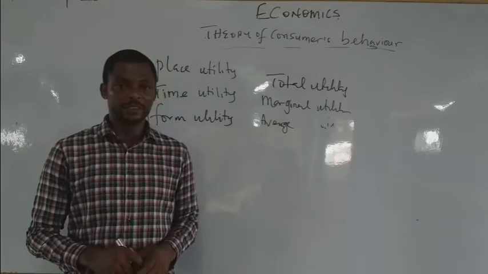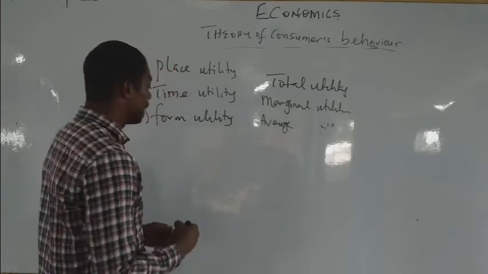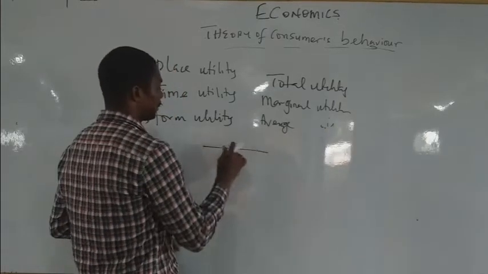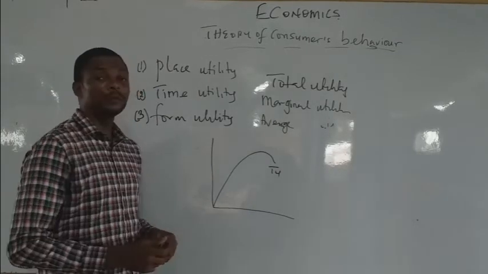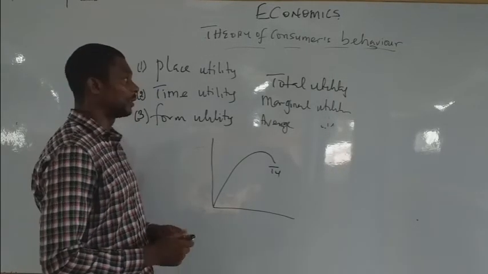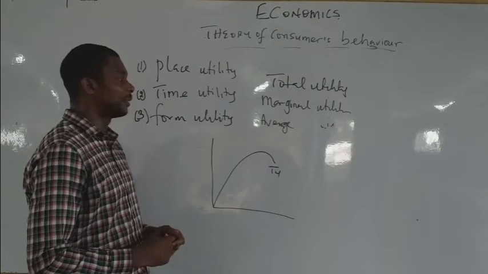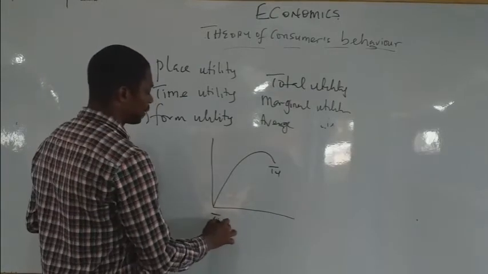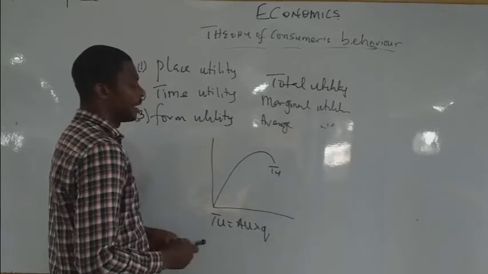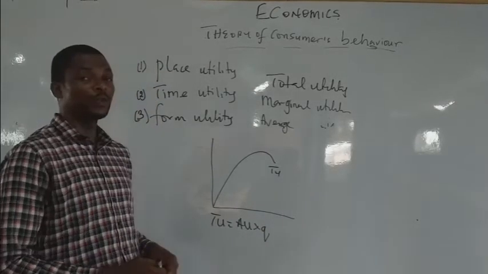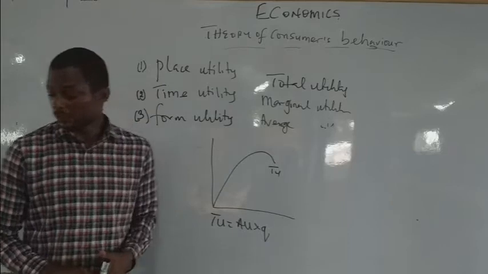Total utility. Alright? Now how is it done? You observe that that's the total utility. Okay? That's total utility. Then the marginal utility. Of course, before the marginal utility, your total utility is average utility times quantity. Average utility times quantity.